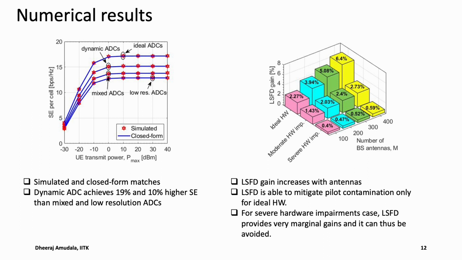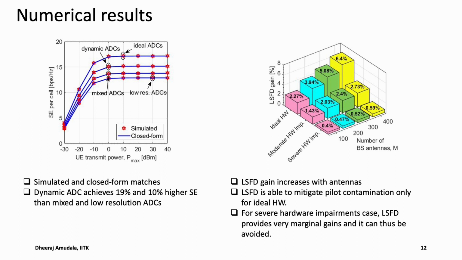This is because LSFD is designed to mitigate pilot contamination, and the pilot contamination interference power increases with the antennas. So the LSFD scheme, as it can exploit and cancel the pilot contamination interference, is able to achieve higher gains at very high base station antennas.